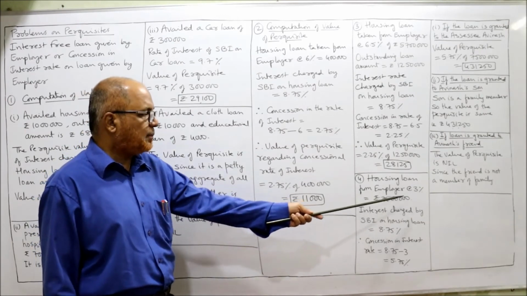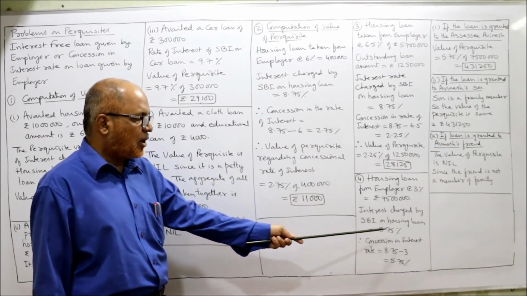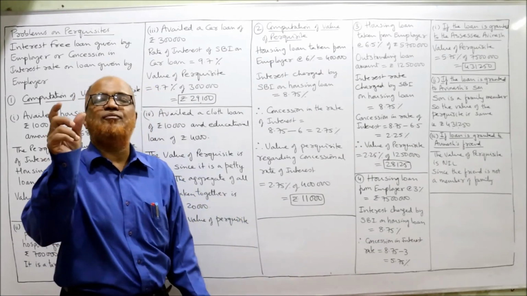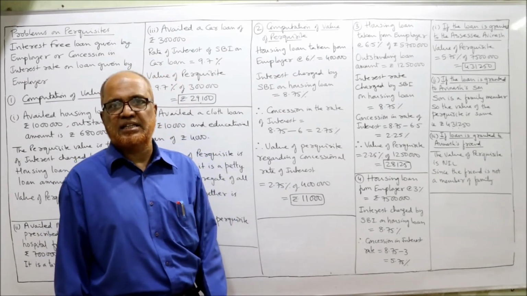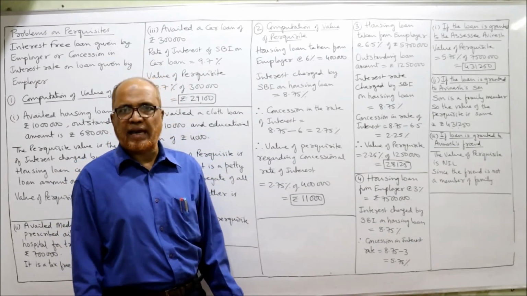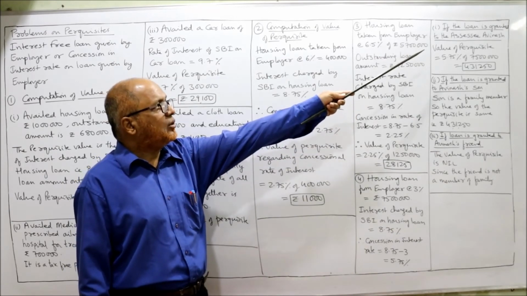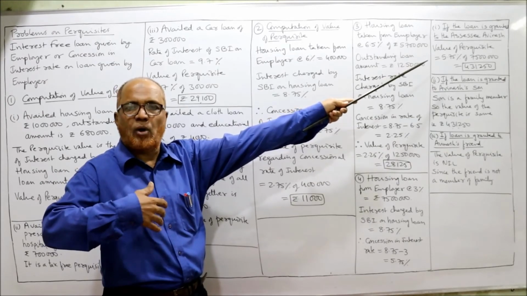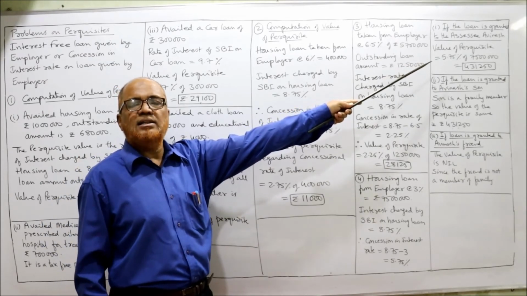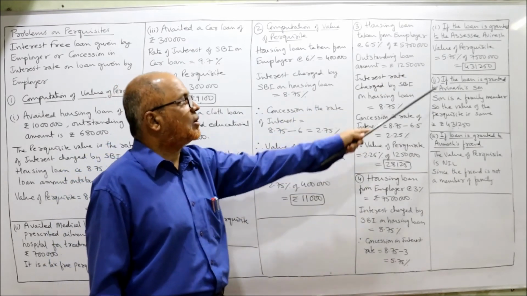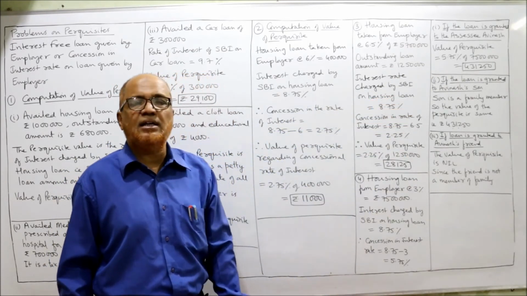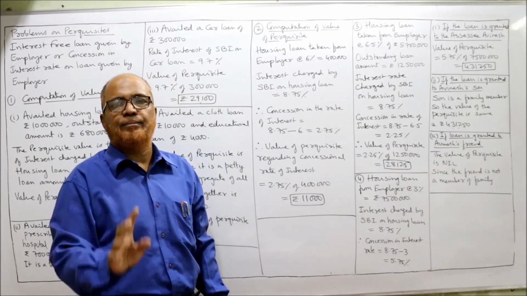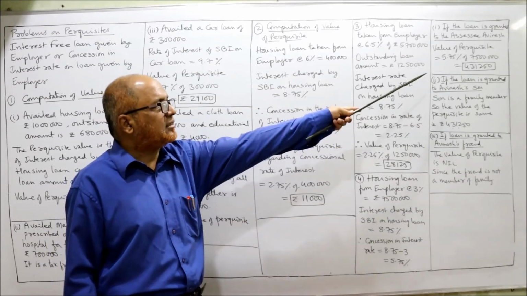Housing loan from the employer 3%, 75 lakh. Interest charged by SBI on housing loan 8.75%. Concession in interest rate 8.75 minus 3, 5.75 is the concession in interest. This will be taken for calculating interest. If the loan is granted to the employee Avinash, first case, if the loan is given by the company, by the employer to Avinash, the employee, then the value of the perquisite is 5.75% on 75 lakh. It comes to 4,31,250. If the loan is granted to the employee Avinash, then the value of the perquisite is 4,31,250.